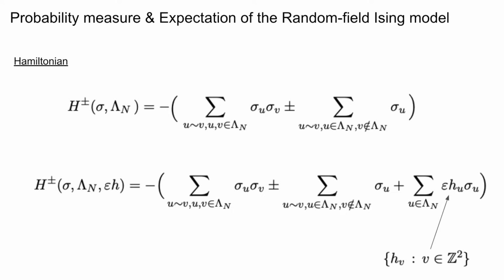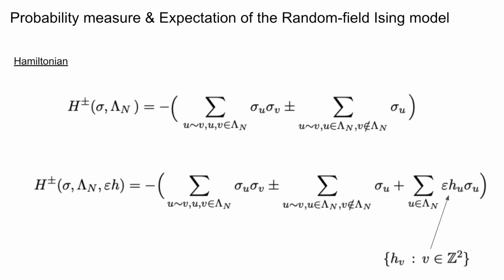And this is given by a contribution of a minus of these two summation terms. One of the summation terms over sigma_u and sigma_v is from the sites that are given within the interior of the finite volume, whereas the other summation, which is given by a plus and minus sigma_u term, is responsible for vertices of the graph and spins that are located on the boundary.